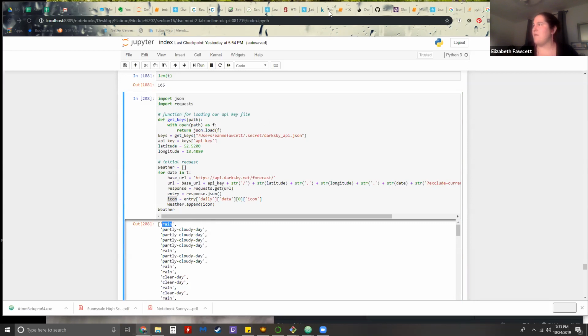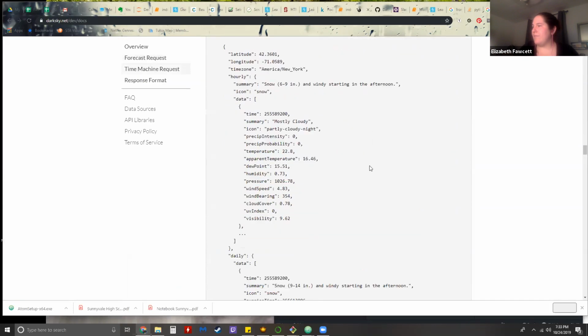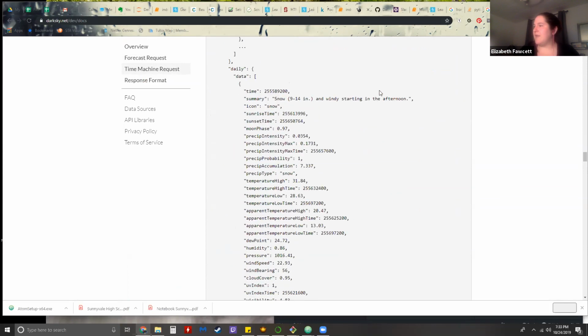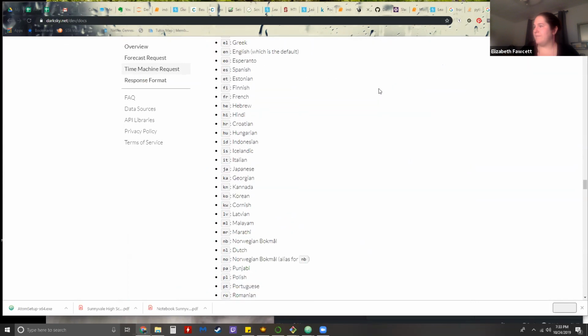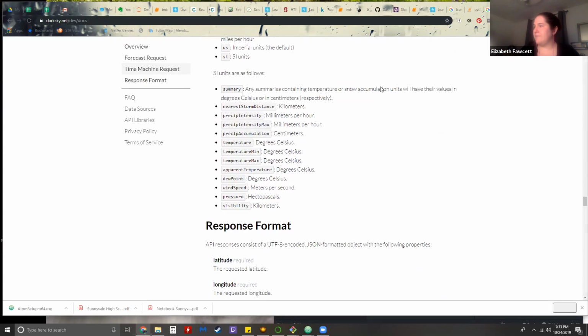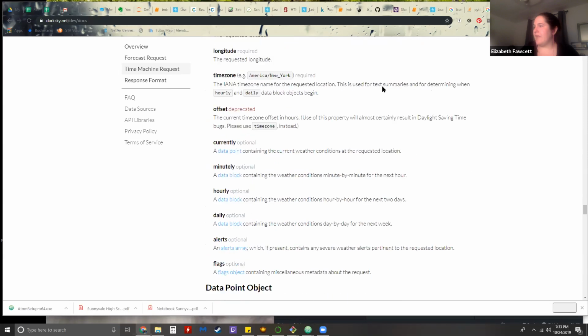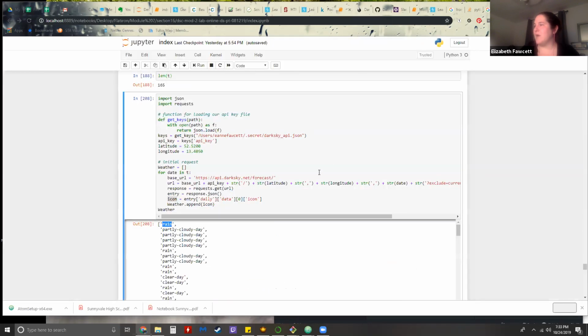There was some other stuff, like the summary, but that was a little bit more complicated, so we decided to go with the icon. And I think that list of stuff is somewhere down here, in the documentation somewhere.